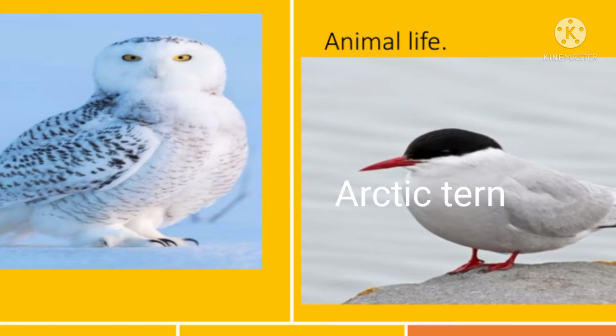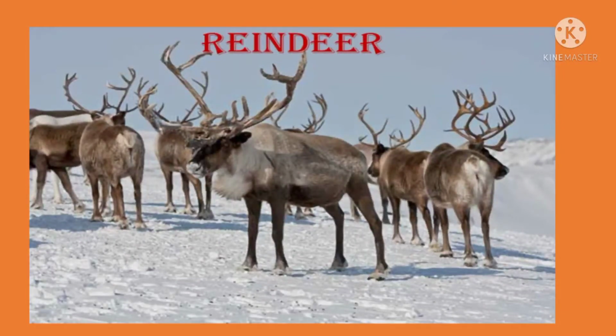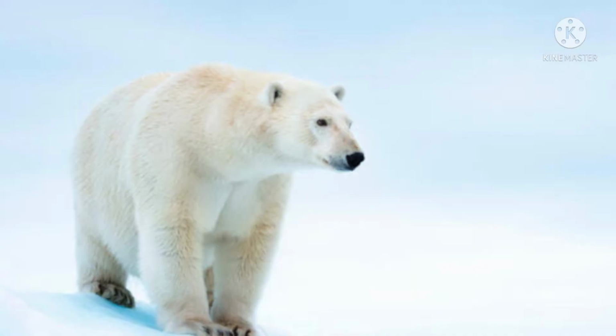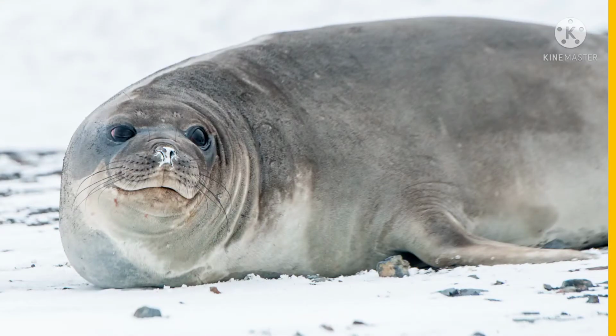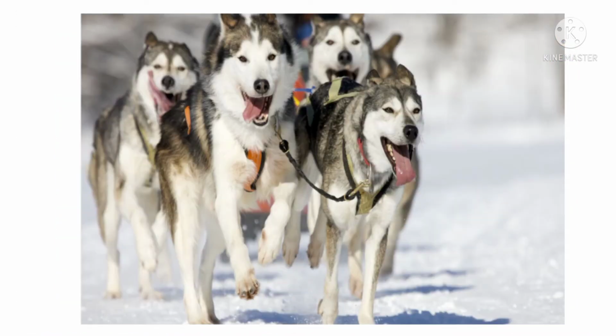So students, a few birds like the Arctic tern and the snowy owl are found in this region. Reindeer, caribou, hare, polar bear, musk ox, seal, whale, walrus and wolf-like dog called husky are found in North Frigid zone.